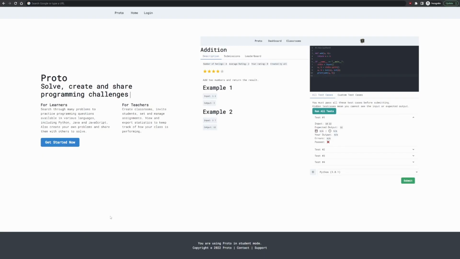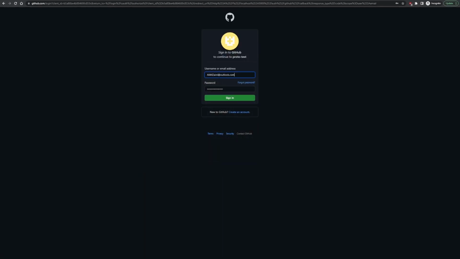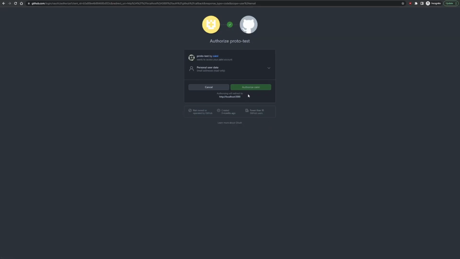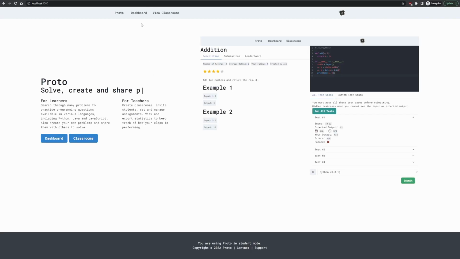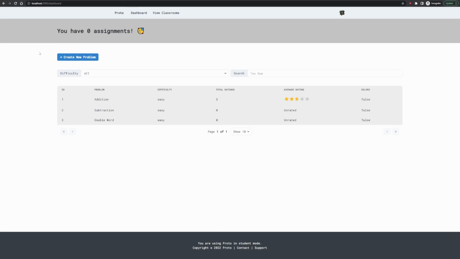This is the homepage for the application. We'll click on login, then click on login with GitHub. We can then enter our login details and sign in. Now that I've logged in with GitHub and authorized the app, it redirects me back to the homepage. I can go to the dashboard, where I can see all the existing problems in a nice table, and I can also see that I have no assignments.